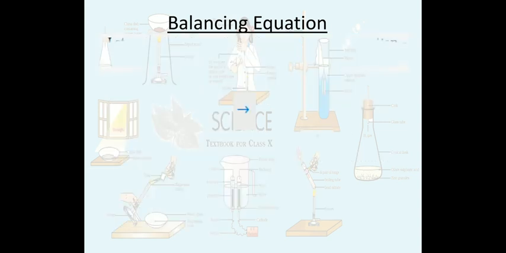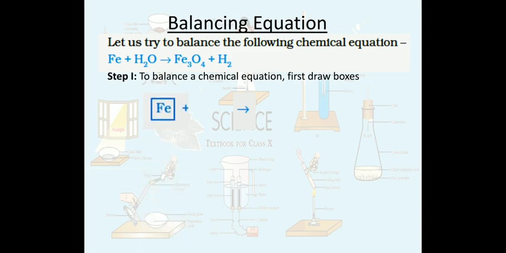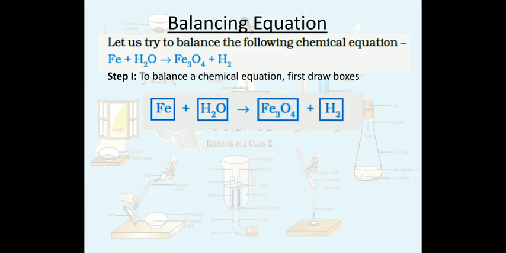So let's start. We have to balance this chemical equation. And step 1 says to balance the chemical equation, first draw the boxes. So let's draw boxes around the reactants and products: Fe, H2O, Fe3O4 and H2. So this is the first step.